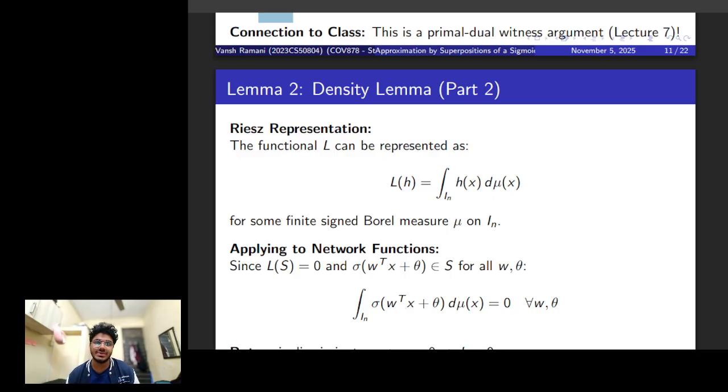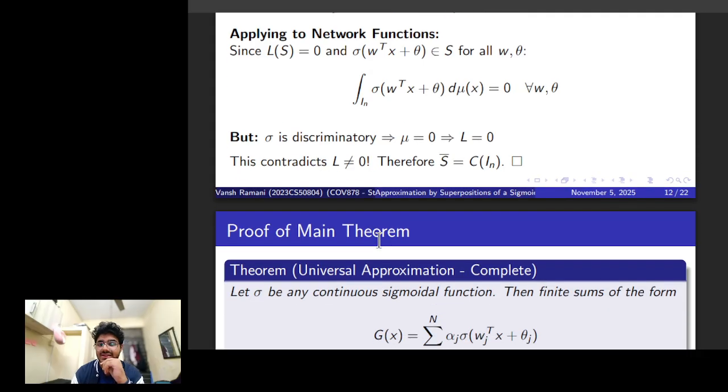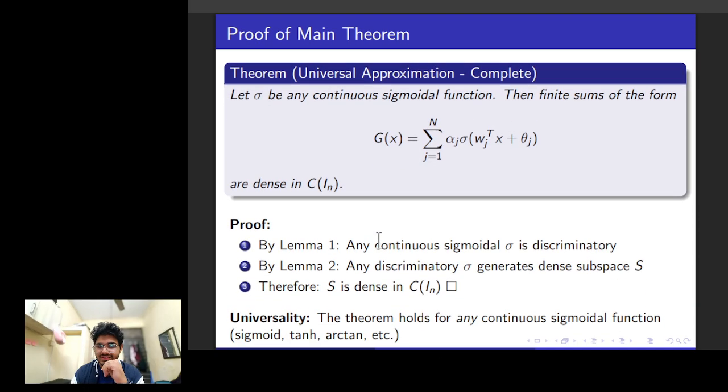I can take its integral with respect to the measure, and this can represent any functional L. Then I said that my h(x) can be represented by the representation of my single hidden layer network. And then I said that for all weights and for all biases, my measure of sigma is nothing but zero, and therefore the value of L is zero, which contradicted the fact that L is not zero, and that gives us the whole proof.